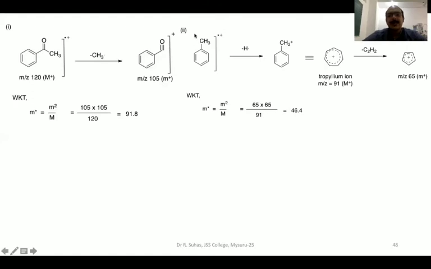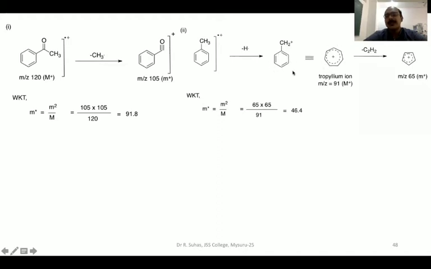Second example, we will take the case of toluene. In the case of toluene, you hit it with very high energetic electrons, and it will form a molecular ion. This is the molecular ion, that means this is here, plus radical. This H will be lost, so H is lost as a radical, and it becomes CH2 plus. Now we have to remember that benzene ring with CH2 plus is called the tropylium cation. It will rearrange to form a 7-membered cyclic system.